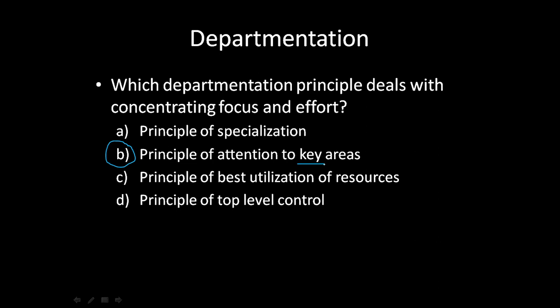Principle of best utilization of resources, of course, is a principle of departmentation that helps in optimum utilization of resources, but that does not mean that we focus our effort and strength on a particular important area. Principle of top level control, we already discussed in the previous question that in departmentation the whole control flows from the top level management. So this is where we finish our discussion for today. Thank you so much.